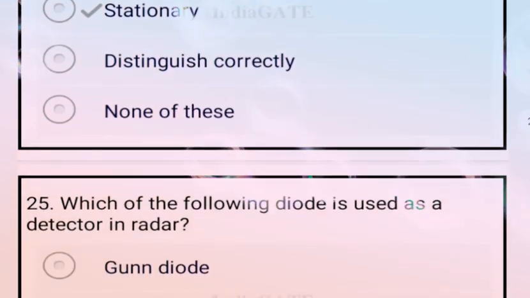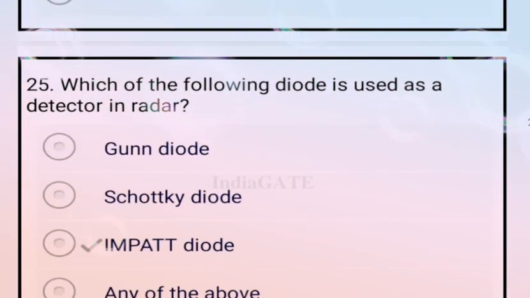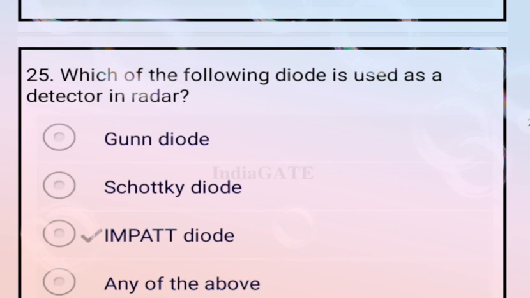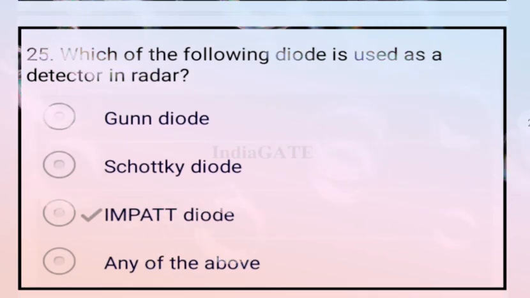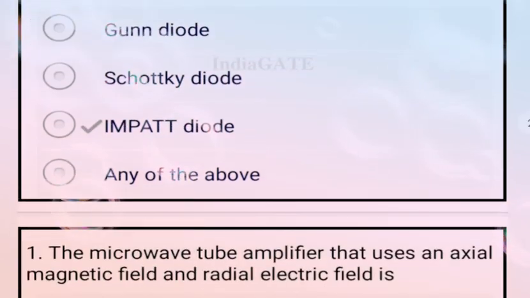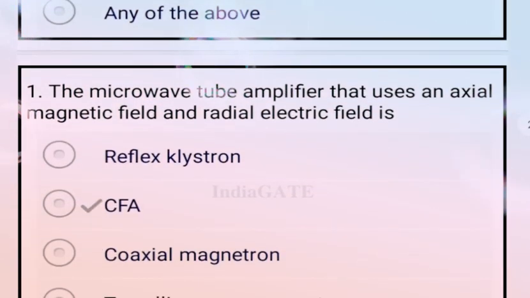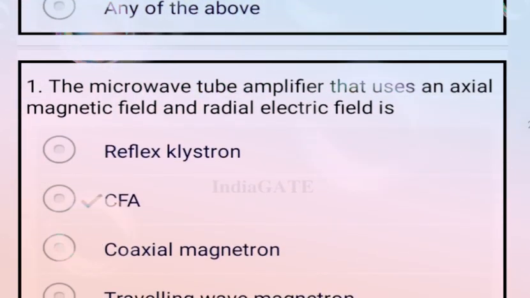Okay. Now next question. Which of the following diodes is used for the detector in radar? That diode is the IMPATT diode. Okay. Option C is your correct answer. The microwave tube amplifier that uses an axial magnetic field and radial electric field is? That is your CFA. Option B is your correct answer.